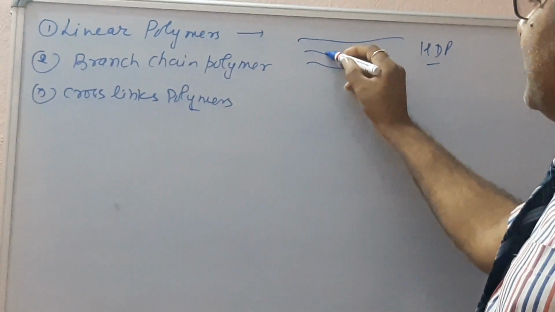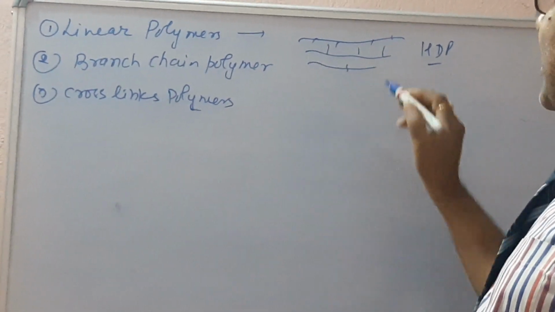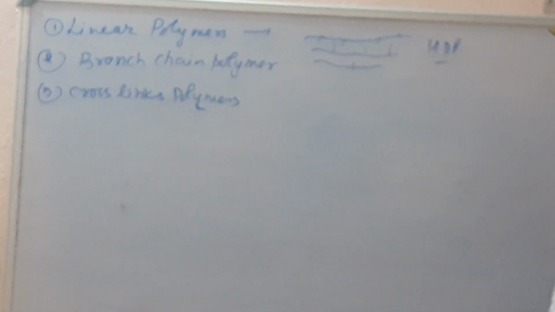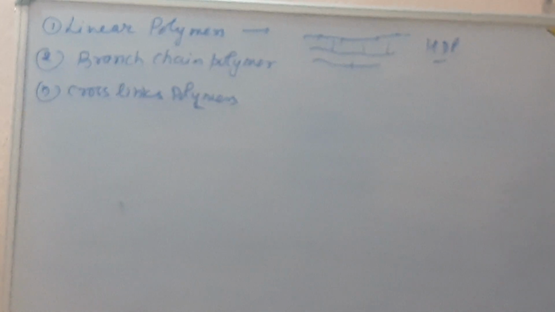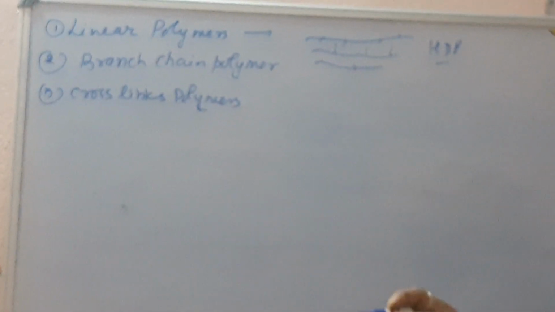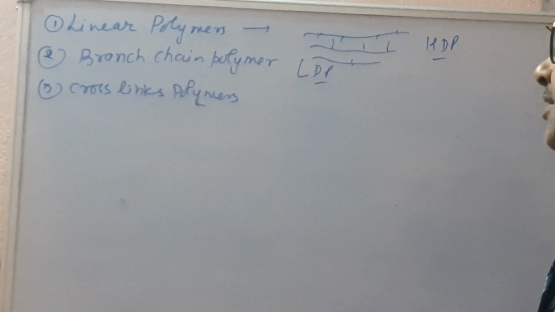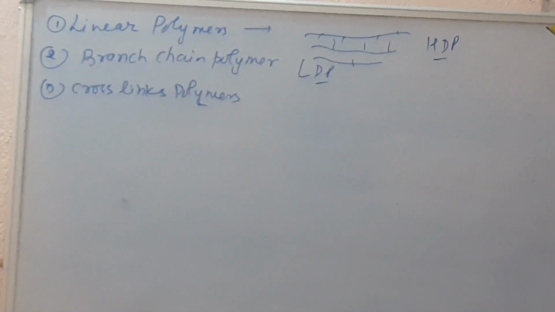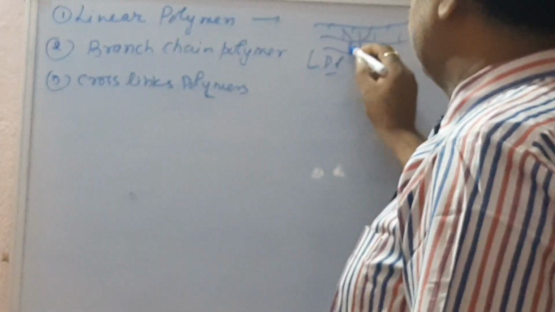Next is branch chain. Branching means a slightly smaller branch, so the polymer branches into small branches. Their example is LDPE, low density polyethylene. And next is cross-link. Cross-link means one chain is attached to another chain directly.